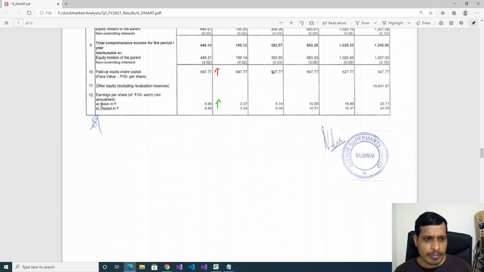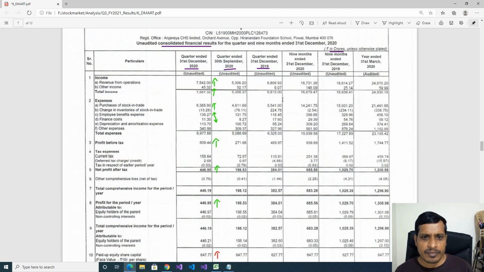Here we have earnings per share, basic and diluted. Here basic is 6.14 rupees in previous year and 6.9 rupees as basic EPS in 2020. For diluted, previous year 6.09 rupees, this year 6.85 rupees. Diluted means after diluting the equity, what is the EPS? So this is diluted EPS. So here it was increased from 6.14 rupees to 6.90 rupees. So approximately 75 paise was increased. Now we'll see quarter on quarter results, that means September results with December results.